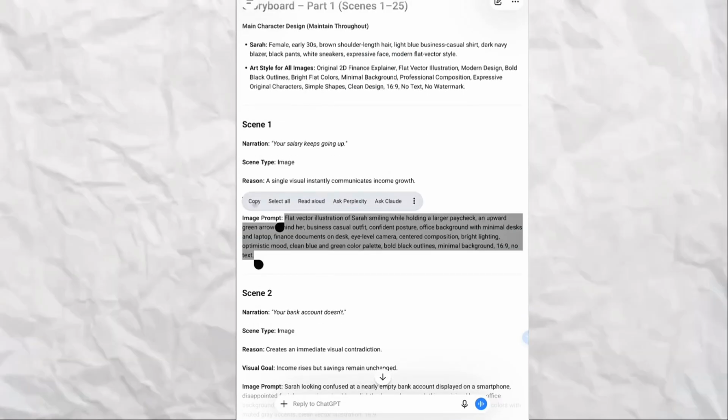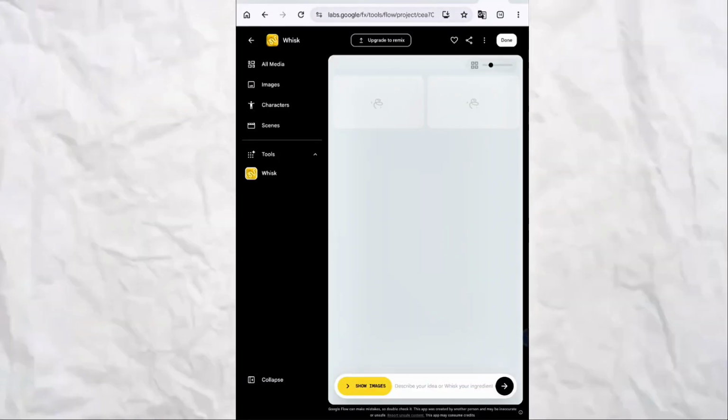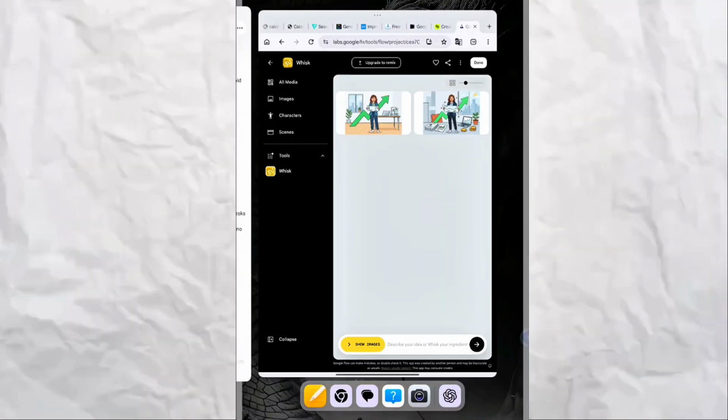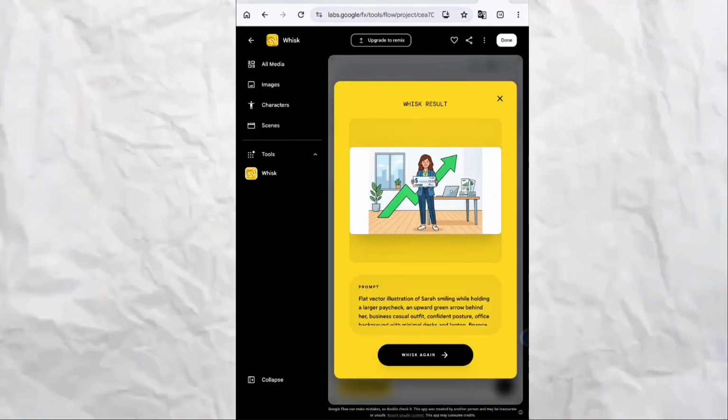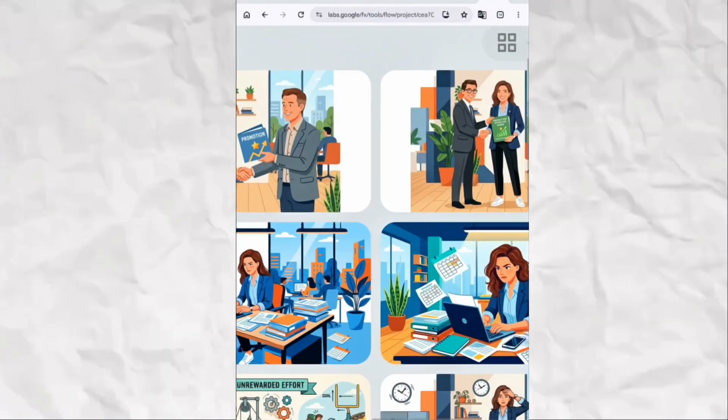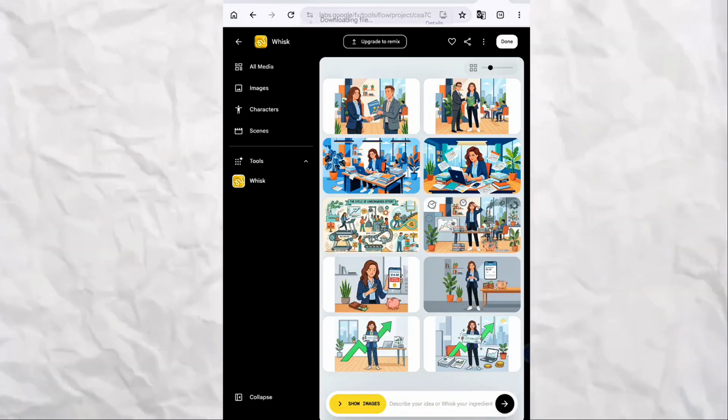Now start image generation. Paste the first image prompt and wait. Flow will return 2 images at a time. Repeat for the other scenes. The tool takes some time, but the image quality is good. I won't generate every image to keep this demo short. Download the images you need.